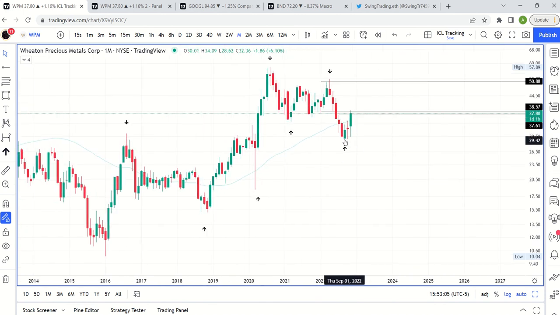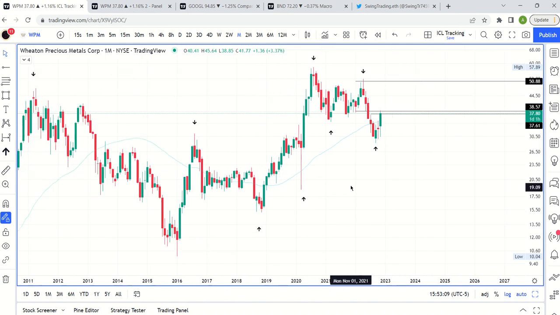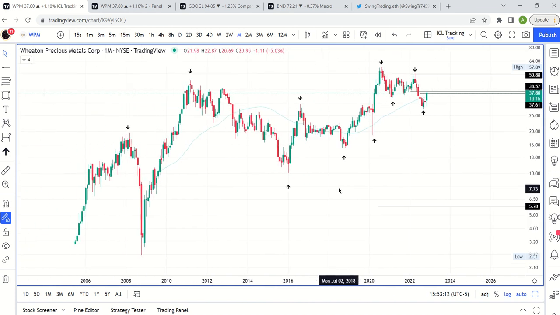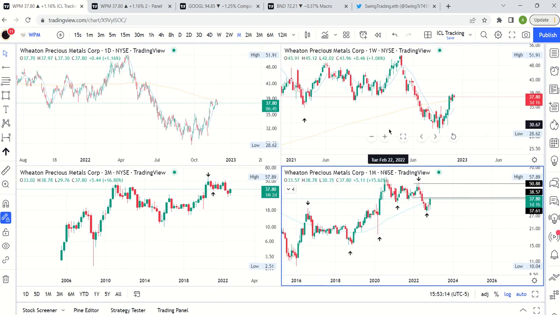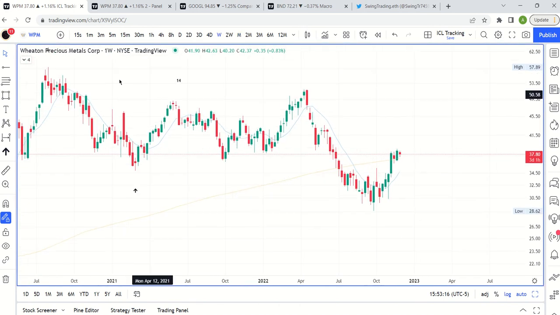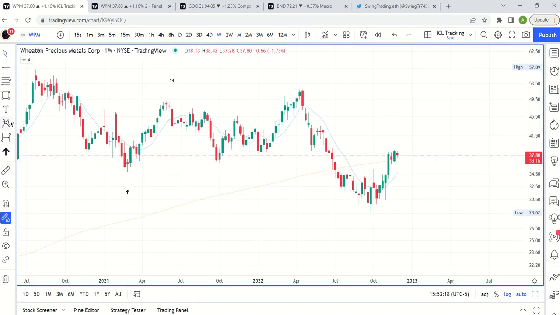Because it's hard to believe that we're going to get a sustained rally if September wasn't the 8-year cycle low for gold, which at this point it possibly could be. And that's something we're going to have to continue to watch. And if we think about the weekly cycle, I'm guessing this is the same count as GDX.